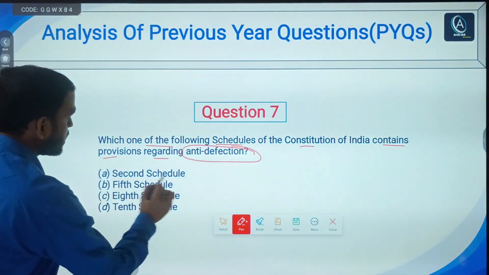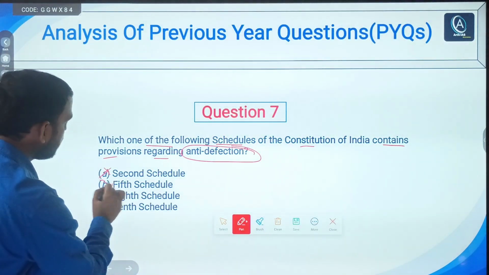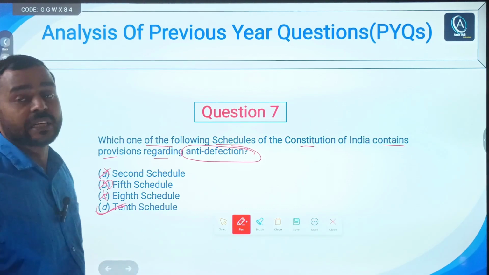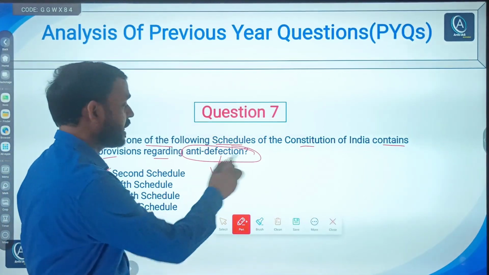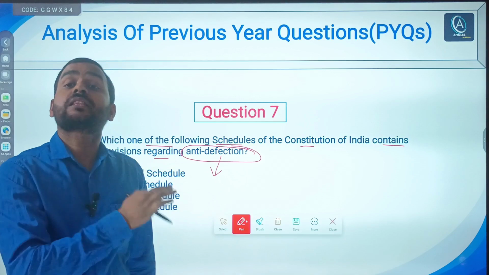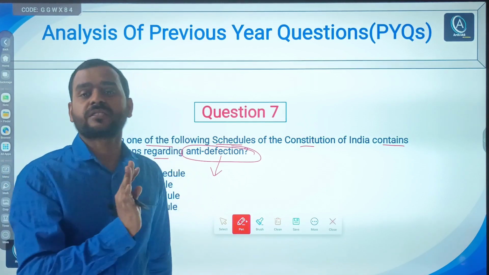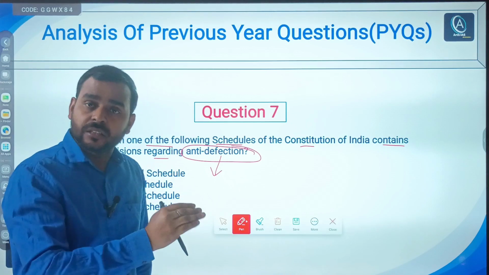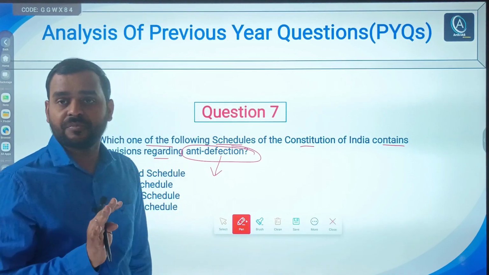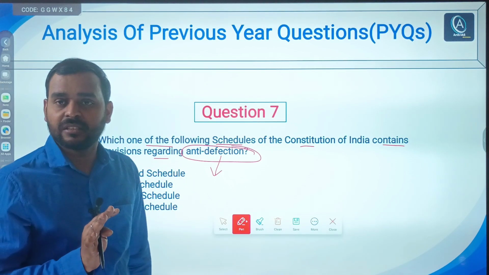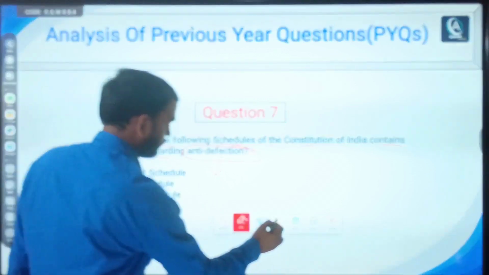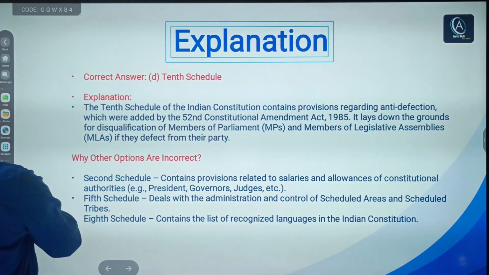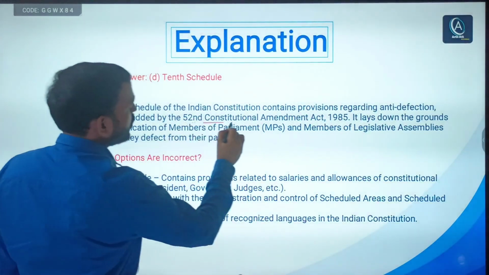So A says second schedule, no. B says fifth schedule, no. C says eighth schedule, no. D says 10th schedule, right? And this anti-defection law was brought to check the defection of legislators, right? So they are not allowed to change their political party very easily, right? Now check the explanation. Obviously you have to remember this.